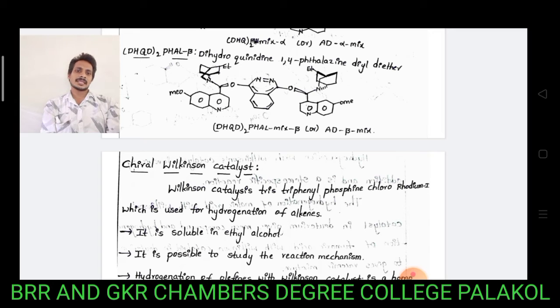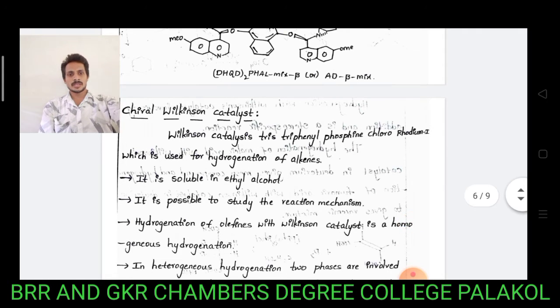Chiral Wilkinson catalyst. Wilkinson catalyst is a well-known catalyst used for hydrogenation of double bonds to give the corresponding alkanes. Alkenes treated with Wilkinson catalyst give the corresponding alkanes. Hydrogenation reactions can be done by using Wilkinson catalyst. Wilkinson catalyst is tris(triphenylphosphine)chlororhodium(I).